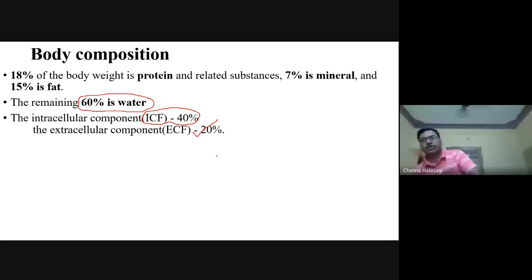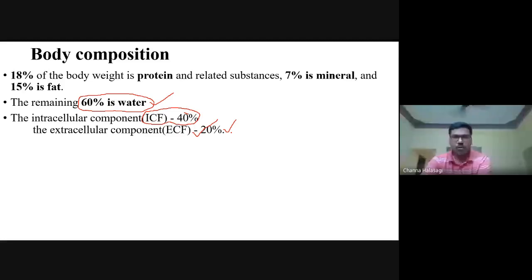This division is very important, and many times questions have been asked regarding this distribution. Of the total 60% of water present in the human body, 40% is present inside the intracellular compartment, and the remaining 20% is present in the extracellular compartment. Is it clear? The composition as a whole.